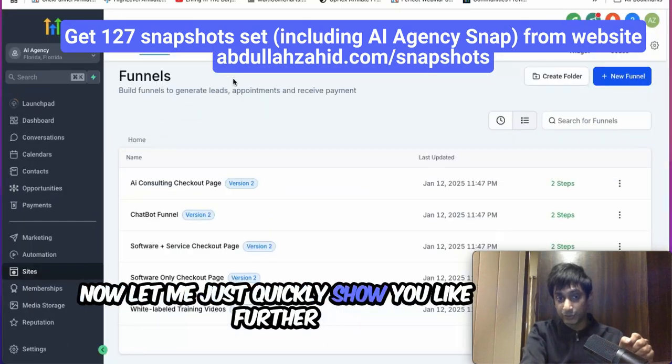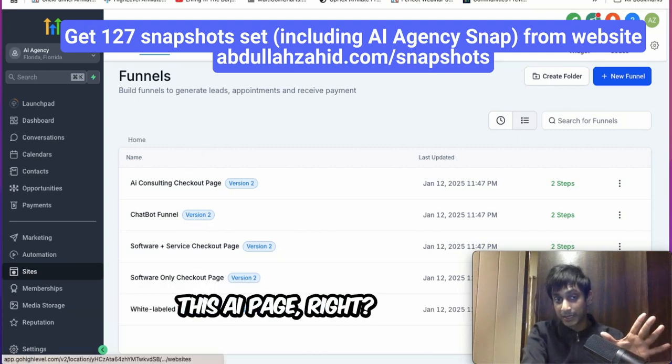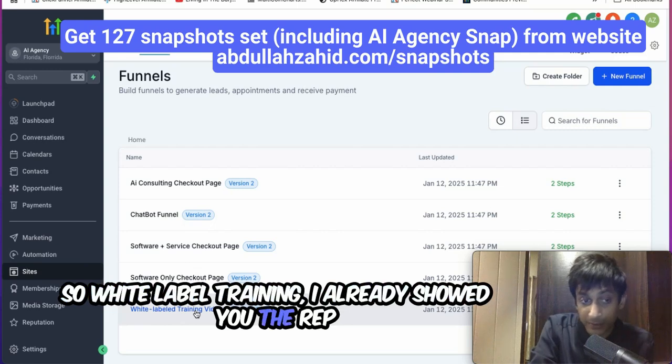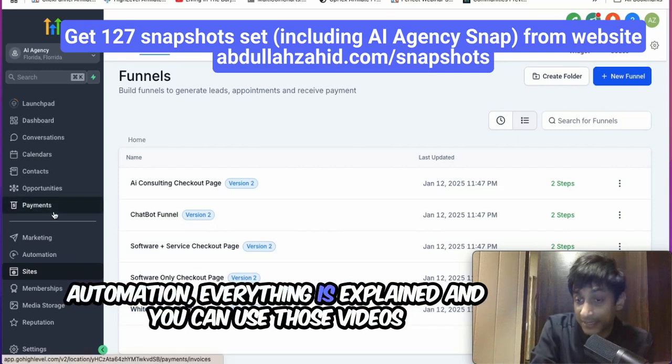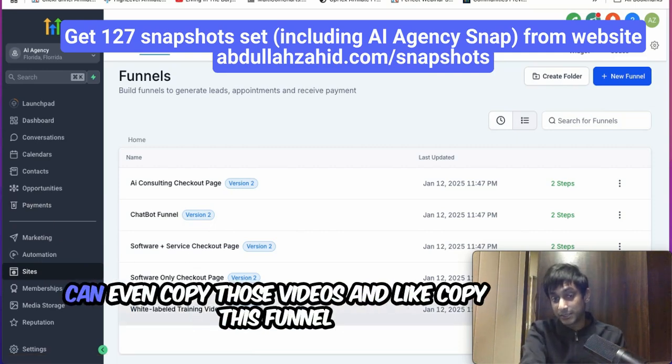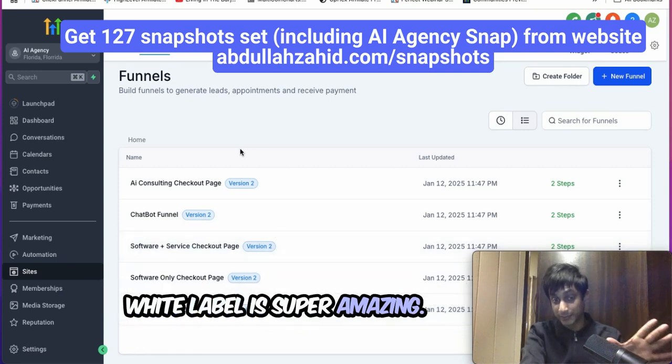Now let me quickly show you further. Let us jump back onto the AI page, the AI agency snapshot. The white label training, I already showed you, the reputation management, automation, everything is explained. You can use those videos not just for this. I think you can even copy those videos and this funnel and upload it to other places as well. White labeled is super amazing.